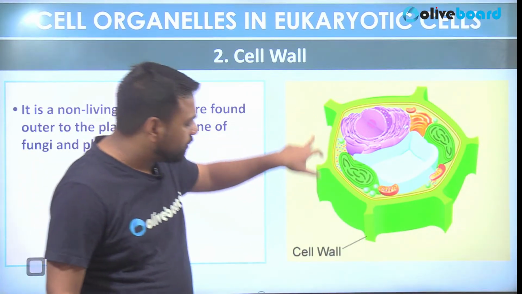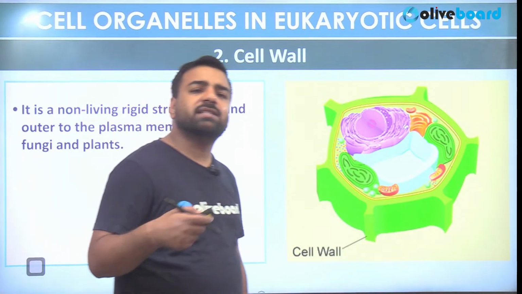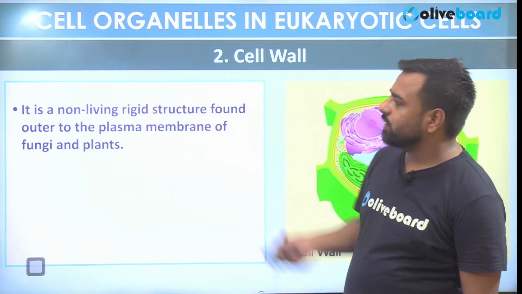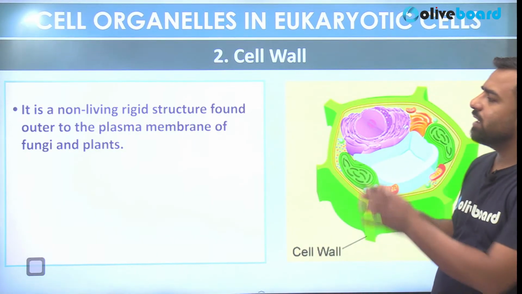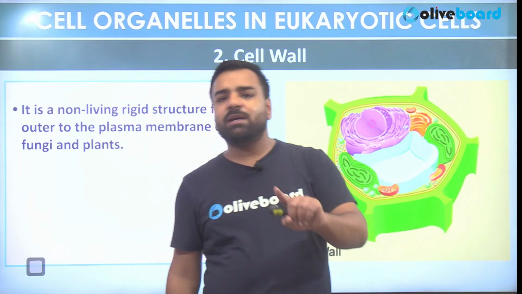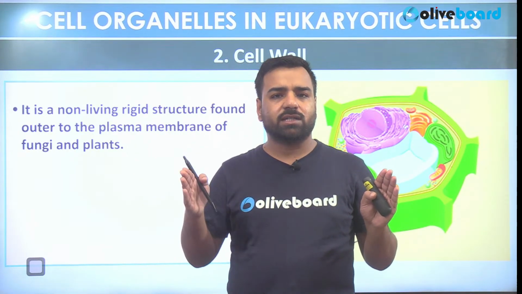So the outermost layer, this is what the cell wall is. So what is the cell wall made up of? It is made up of cellulose. It may be cellulose, hemicellulose, pectin. It is a non-living rigid structure which is found outer to the plasma membrane of the fungi and plants. See, the cell membrane or plasma membrane is present in all the categories of eukaryotic cells.